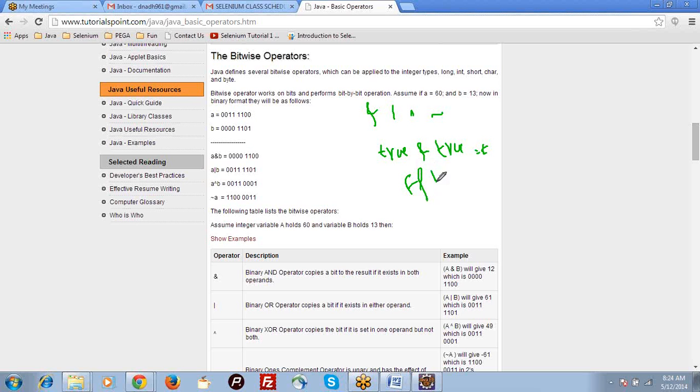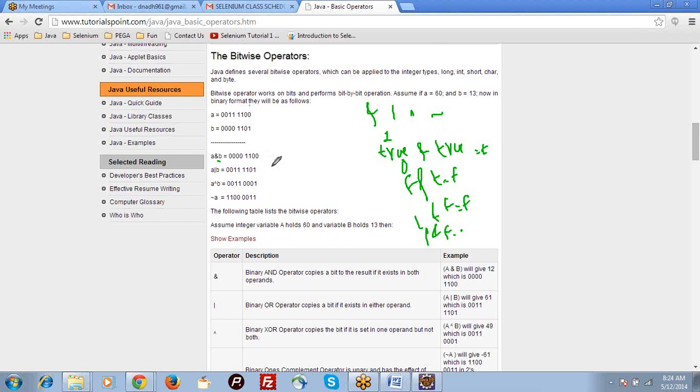F and T is F, T and F is F, F and F is F. If you convert true and false into bits, then they will give 1 for true, 0 for false. So the same they are doing. A and B means 0 0 it will return 0, 0 1 gives 0, 1 0 gives 0, 1 1 gives 1.